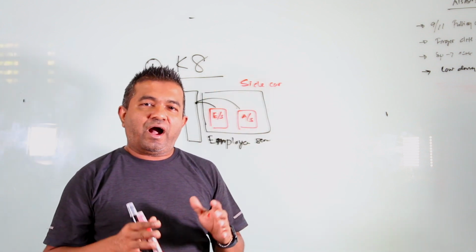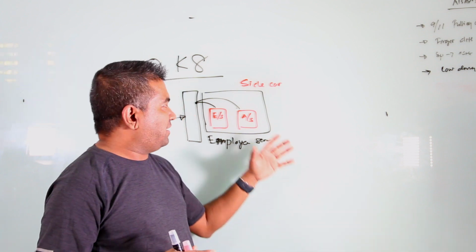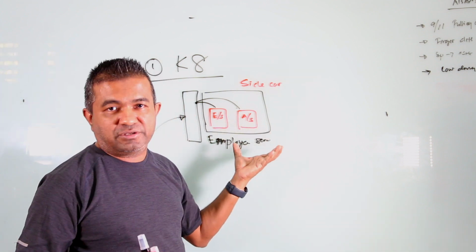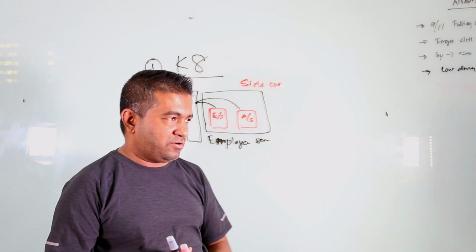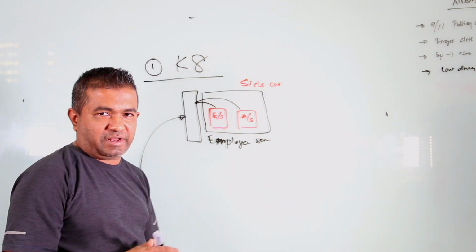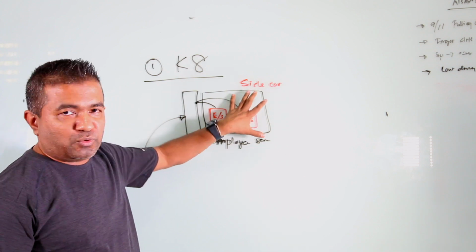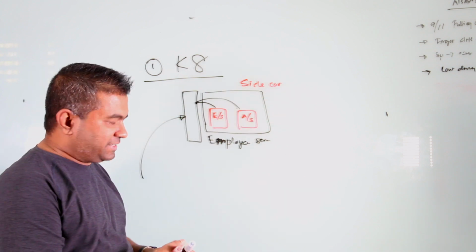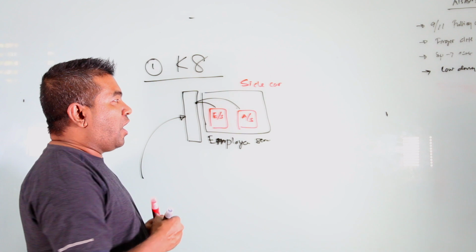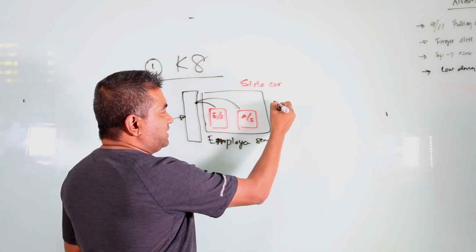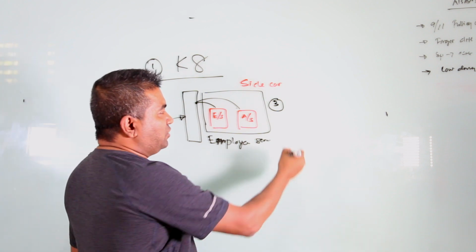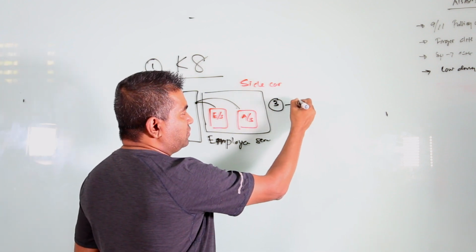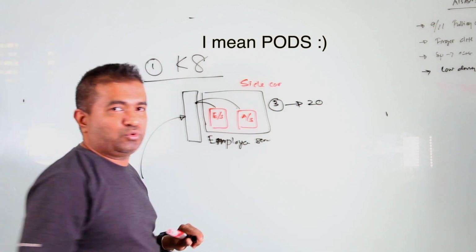Now, how does Kubernetes decide how many pods to run, and when to scale up and scale down? This is how it works. When you deploy something on Kubernetes, you are telling Kubernetes, hey, I need 3 containers initially. This number can differ, and you can scale up to, let's say, 20 containers based on the load.